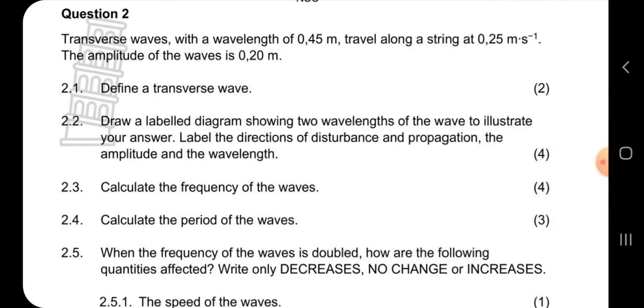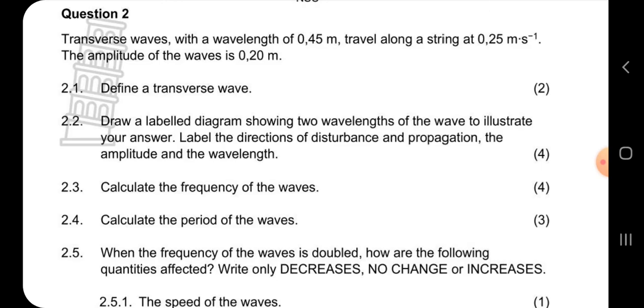So here we have question 2. Transverse waves with a wavelength of 0.5 meters travel along a string at 0.25 meters per second. The amplitude of the wave is 0.20 meters. So define a transverse wave.